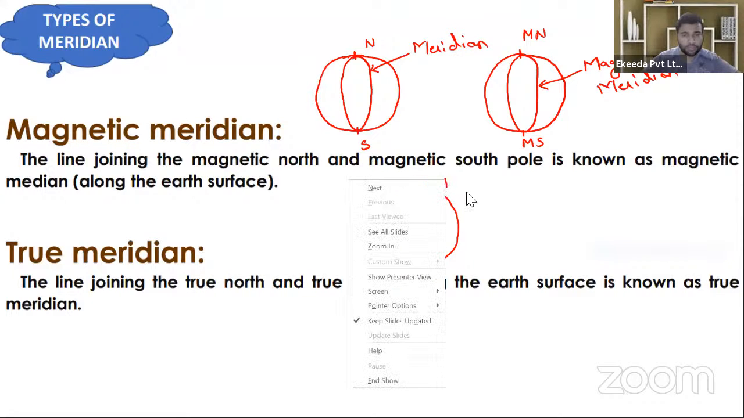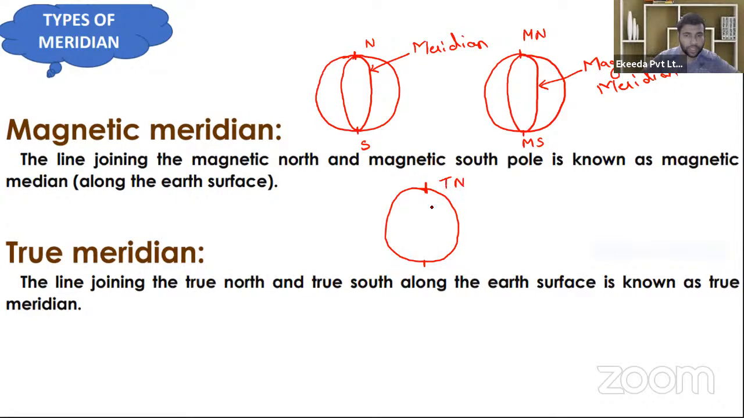True north and true south. Now the line which joins the true north and true south on the surface of the earth is known as the true meridian. Clear?